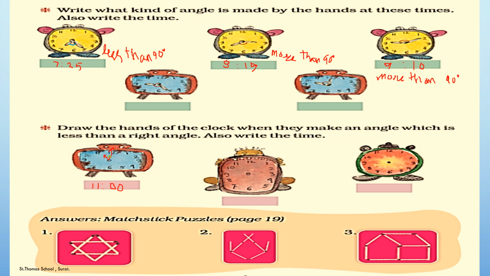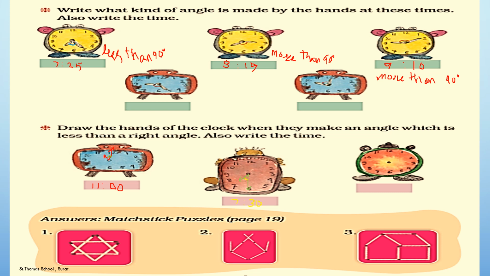Now, let's do the other clock. Now, let's make 7:30. Like this, you have to draw the hands of the clock. Again, it is less than a right angle. That is an acute angle. It is an example of an acute angle. So, here you have to write in the box like this: 7:30.